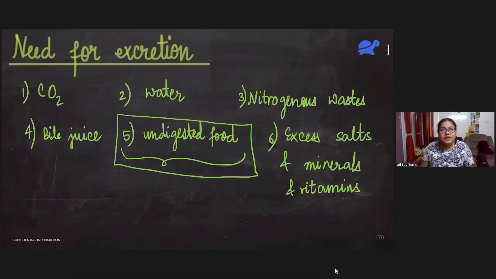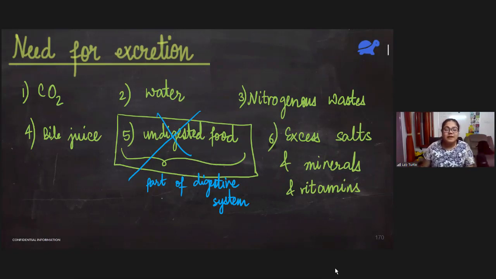Of all these, undigested food is not a part of excretion. This is a part of the digestive system. This is the work of the digestive system. The excretory system has nothing to do with it. And about this we have already studied when we were studying digestion.